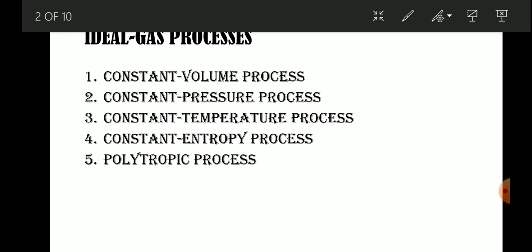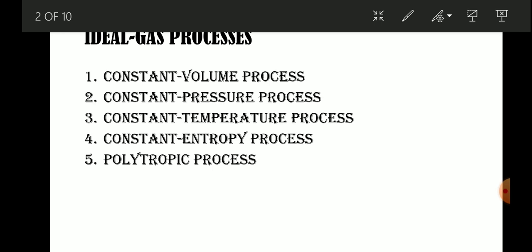This means that during eating time, the generated heat is continuously rejected to the atmosphere. That is how our body maintains the same temperature. This process is called a constant temperature process.